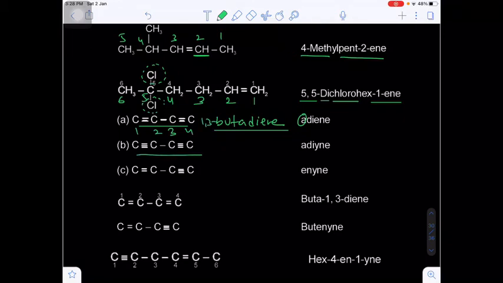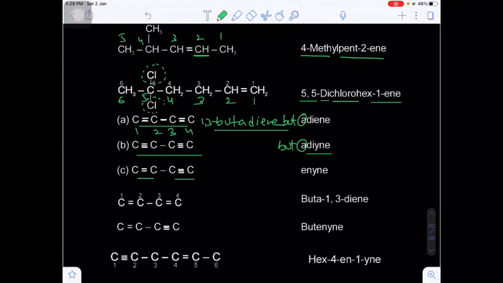So there are 2 double bonds, so we can use diene, and the letter A should be added after the word root. What is the word root here? But. So that's why we have to use buta. Here also the word root is but, that's why we have to write butadiene. Suppose one double bond is there, one triple bond is there.